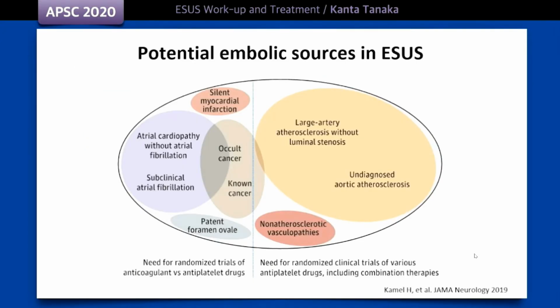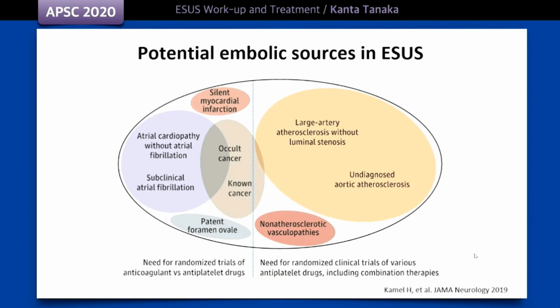This figure explains the potential embolic sources in ESUS, highlighting the expected responses to antithrombotic drugs. The potential sources which likely respond to antiplatelet drugs are listed on the right half. Atherosclerosis and vasculopathies may be treated with antiplatelets.